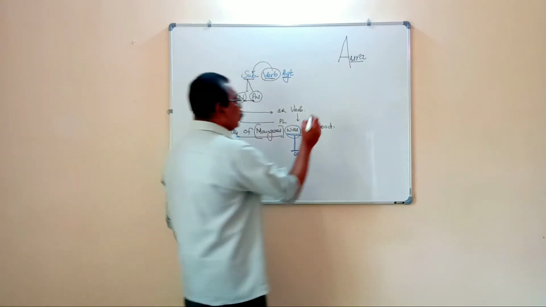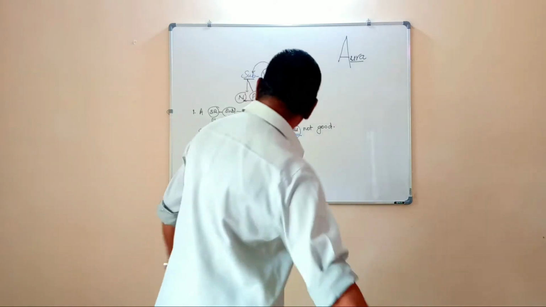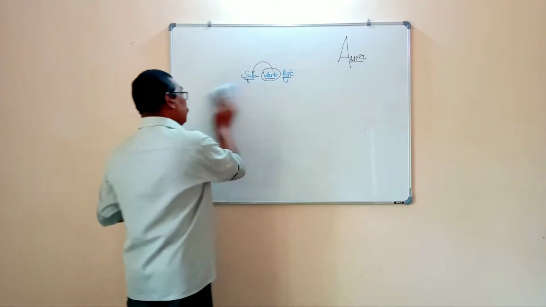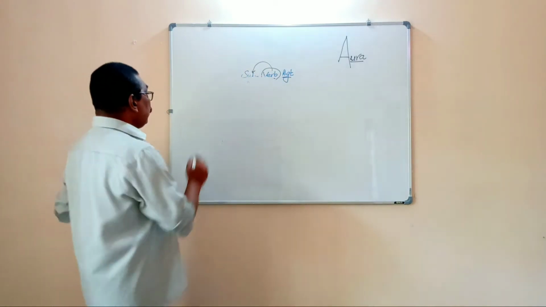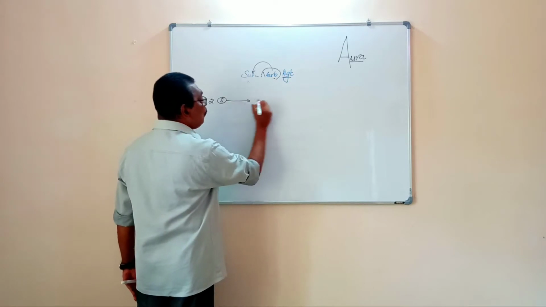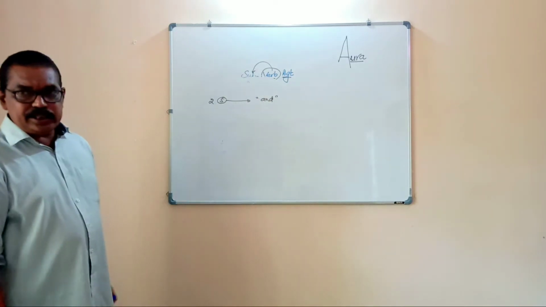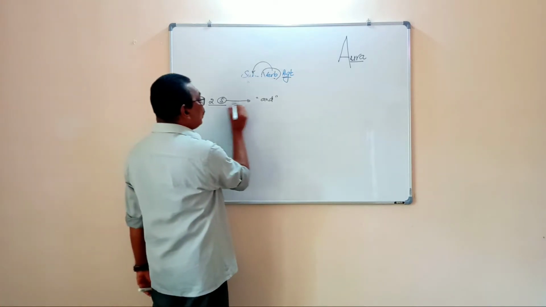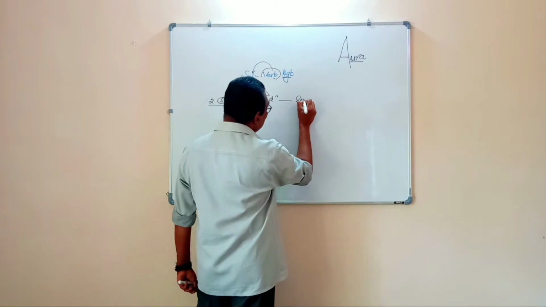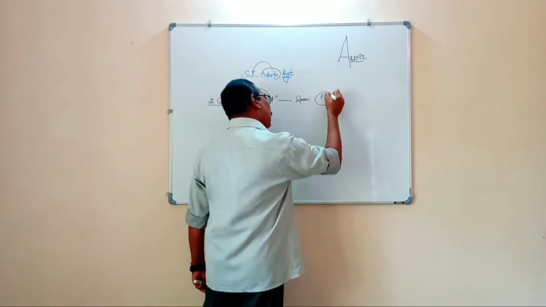Then we can go to the second rule. The second rule is that when two subjects are joined with the connector and, generally the verb should be plural.